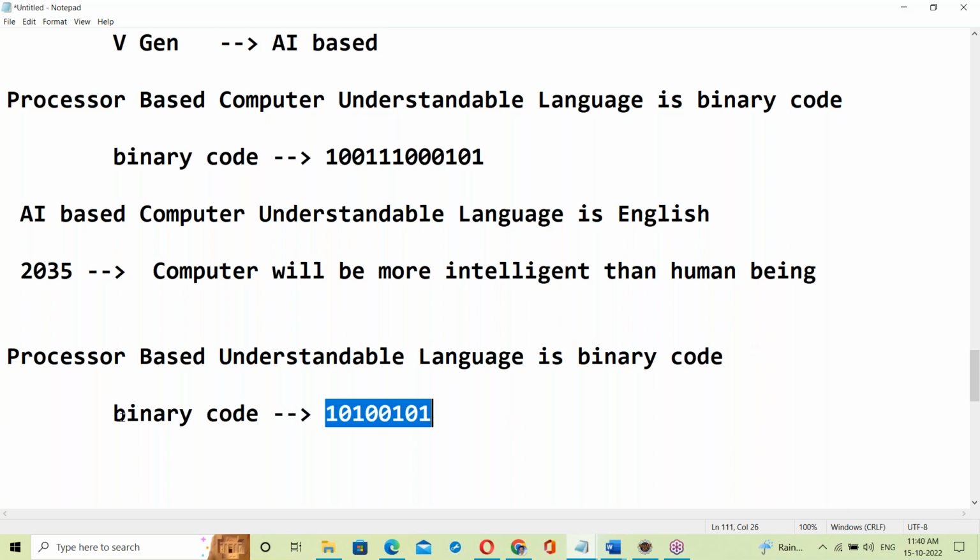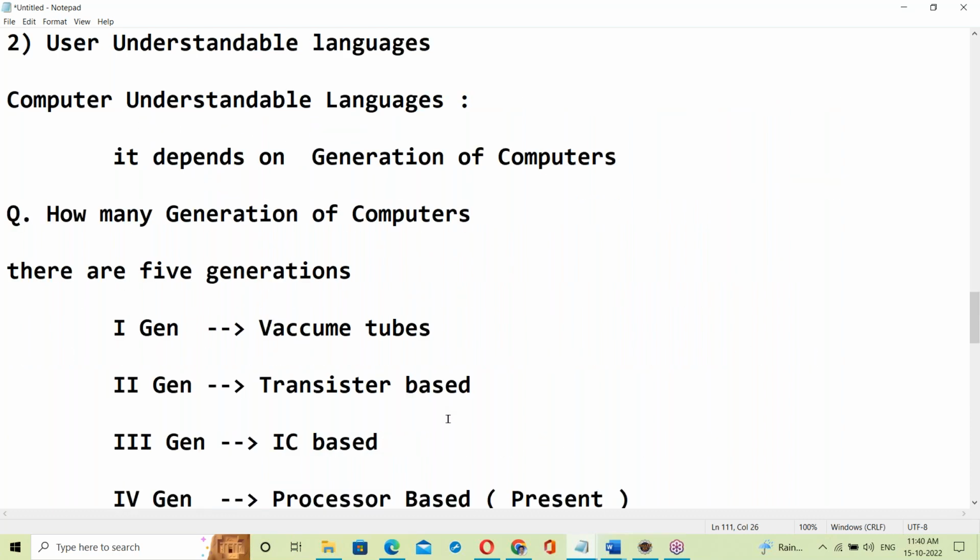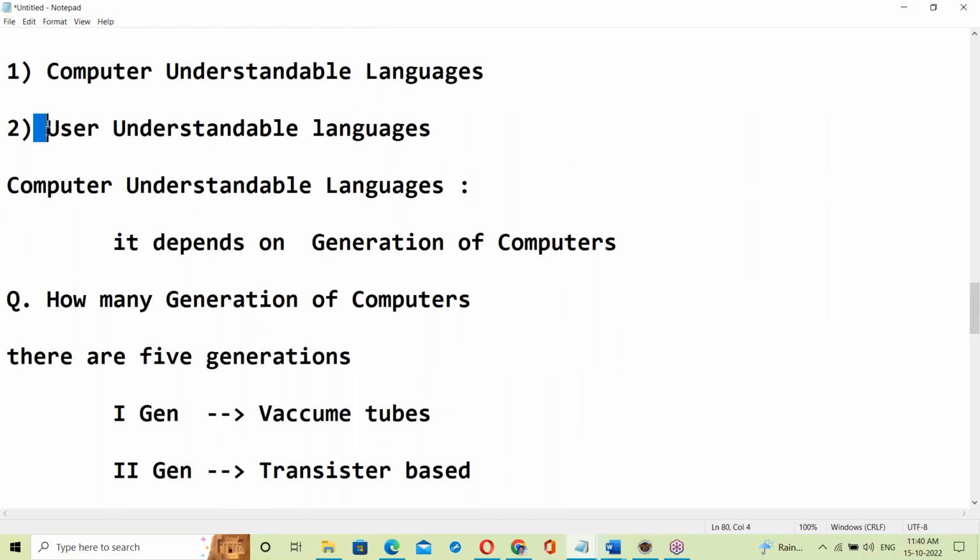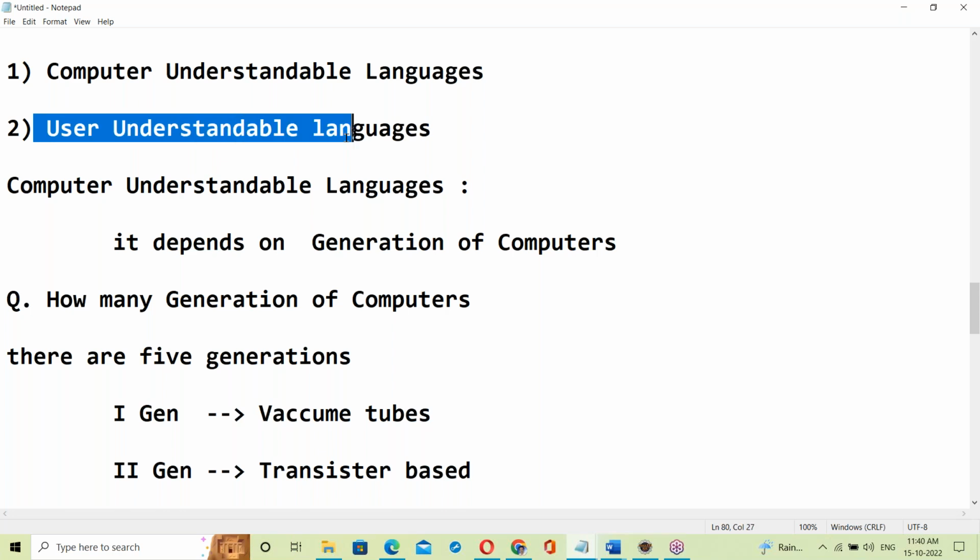This language, the binary code system's understandable language, is called a low level language. User understandable languages like C, C++, Java and so on are all high level languages.